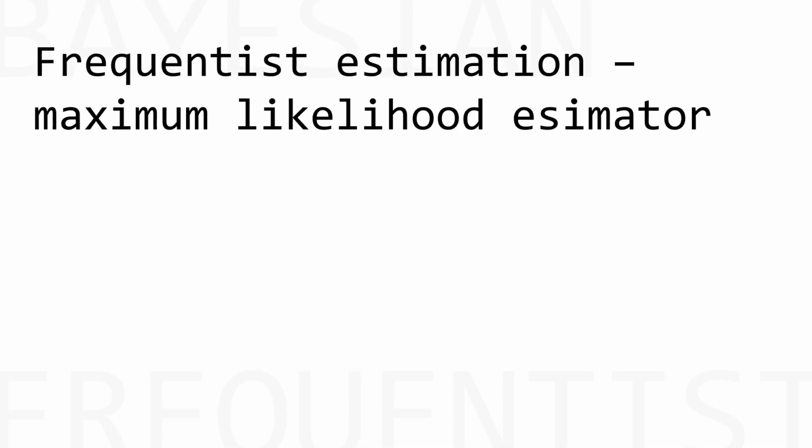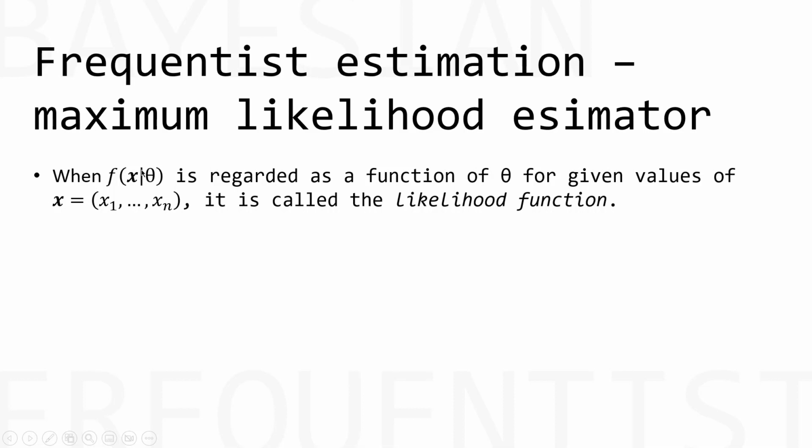Let's talk about a popular frequentist approach for parameter estimation called maximum likelihood estimation. Our model f was a function of x given theta, and we were interested in estimating theta. When this model f is regarded as a function of theta, meaning that x is fixed, then this f is called the likelihood function.